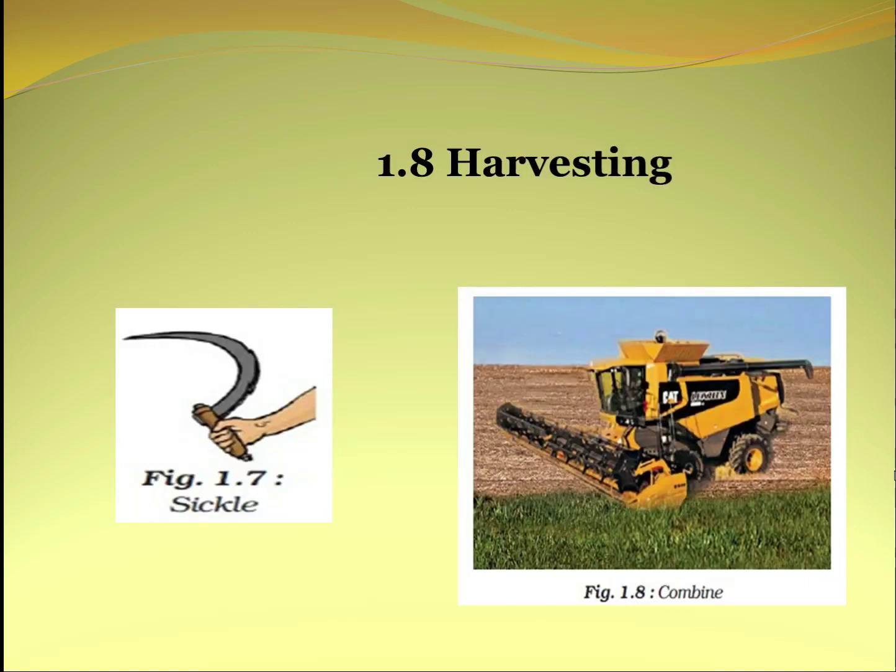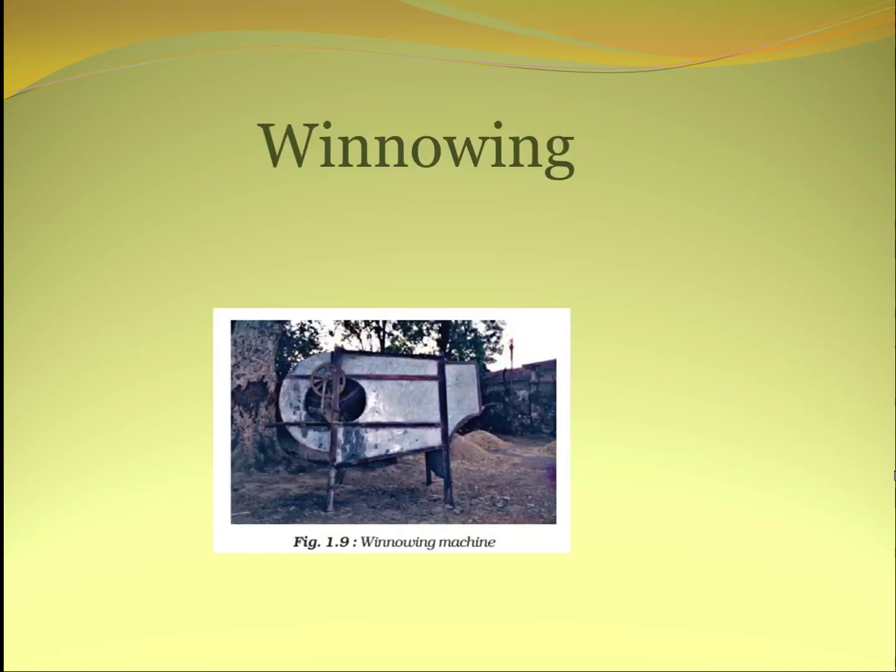Next is harvesting. On the screen you can see there are two pictures given. One is the sickle and another one is the combine. The sickle is the traditional way by which the farmers used to harvest the crops. Now combine is a new method by which the harvesting process is done, and it takes very less time to harvest. Next is winnowing. Winnowing is the process by which the grains are separated from the chaff. You can see the winnowing machine on the screen.